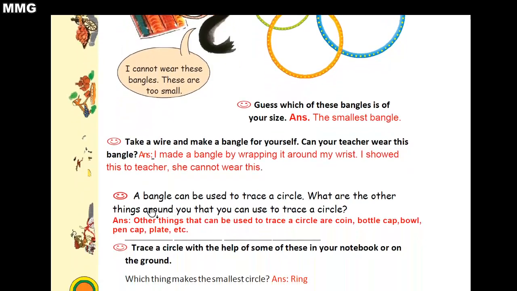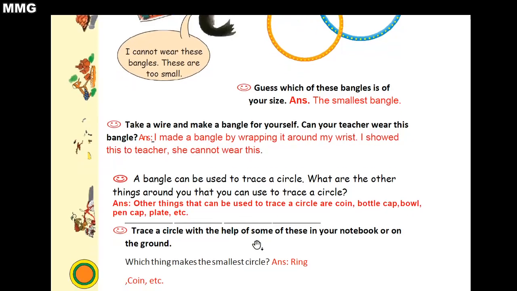Now next question. Bangle can be used to trace a circle. What are the other things around you that you can use to trace a circle? So other things that can be used to trace a circle are coin, bottle cap, bowl, pen cap, plate, etc. Children, note here, a circle can be drawn with a rupee coin or a bottle cap, a tire, wheel, but a circle with a definite radius can be drawn using a pair of compasses.